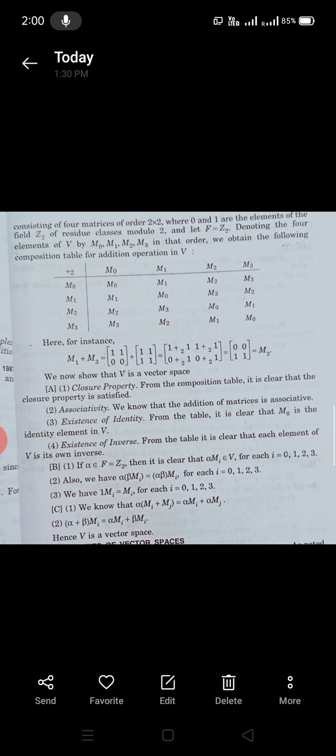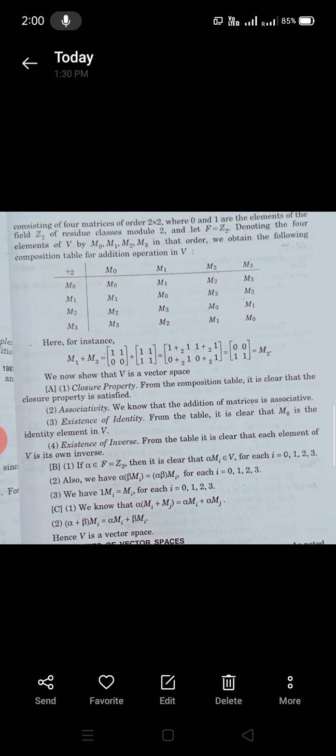Let F is equal to Z2, denoting the 4 elements of V by M0, M1, M2, M3 in that order. We obtain the following composition table for the addition operation in V. See this table. Here, for instance, M1 plus M3 is equal to 1100 plus 1111, this is 0011, which is equal to M2.